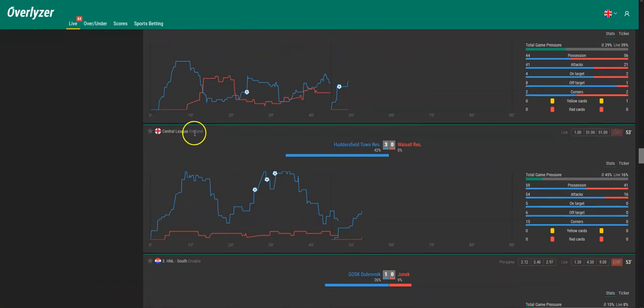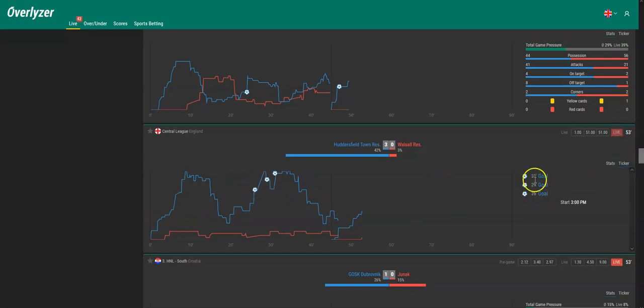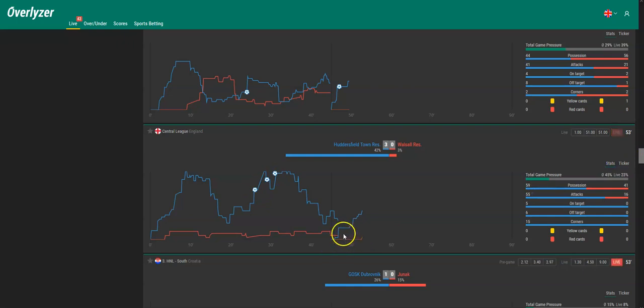Here we get the Central League in England, Reserves League, Huddersfield Town against Walsall. Clear thing here. Clearly better Huddersfield. They made 3 goals in a time frame of only 5 minutes, but as you can see in the second half, they're also going up, increasing pressure again. I have nothing to lose anymore. 3-0. Everything should be clear here. 5-0 shots on target, 6-0 shots off target, 15-0 corner kicks. Yeah, they're clearly better. Maybe one or the other goal must be possible here.